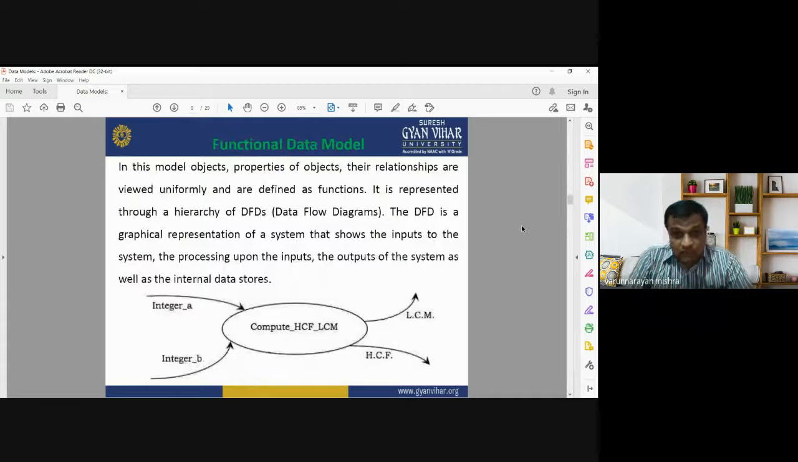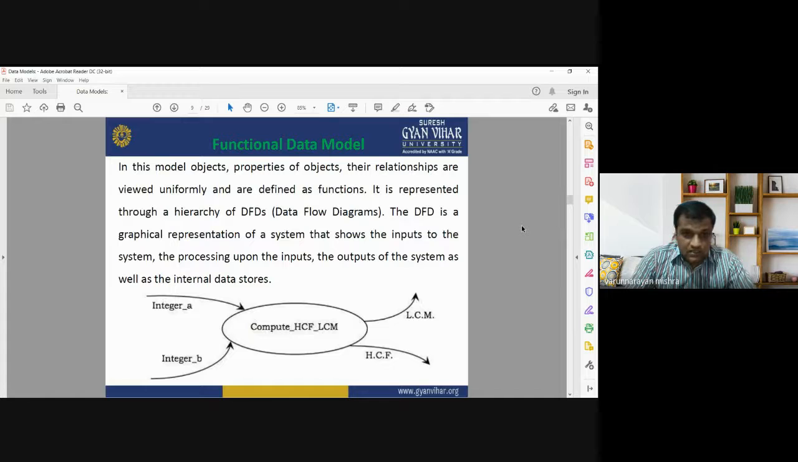Functional data model. In this model, the objects, or you can say the properties of the objects and their relationships, are viewed and displayed uniformly and are defined as functions. It is represented through a hierarchy of DFDs, that is, data flow diagrams. The DFD is a graphical representation of a system that shows the inputs to the system, the processing upon the inputs, the outputs of the system, as well as the internal data structure.